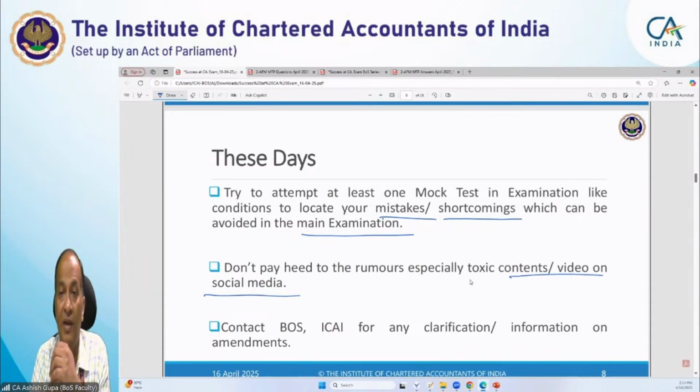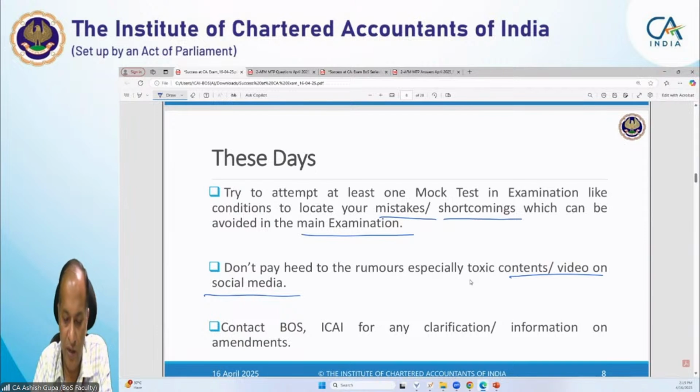Now, sometimes there may be some rumor like any addition or deletion from the syllabus, because sometimes any information from the ICAI may be interpreted by different people in a different manner. So sometimes they give their own version. My request to you: before going for any version or any rumor, please contact ICAI for clarification. Especially for the videos on social media, please avoid the same.